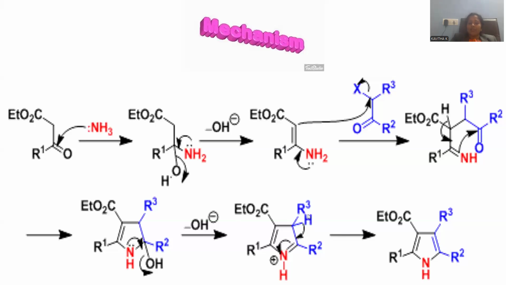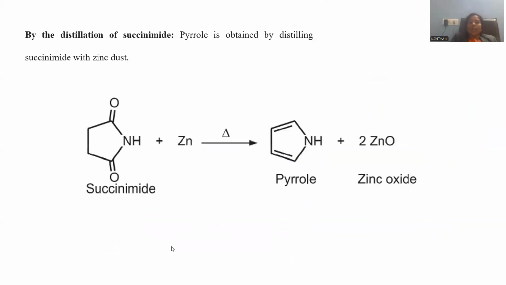This will go for the carbon-carbon bond formation, and cyclization subsequently generates the five-member ring system. Later on, let me remove the water from the adjacent positions of second and third, giving rise to a pi bond so that conjugation will be generated. So this is regarding the Hantzsch pyrrole synthesis mechanism. Let me go with another method of synthesis of pyrrole.